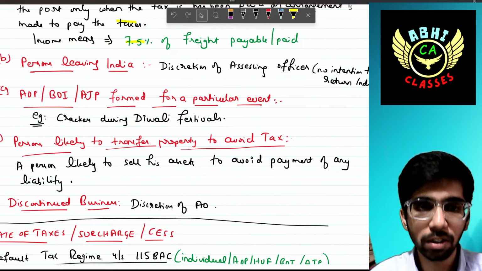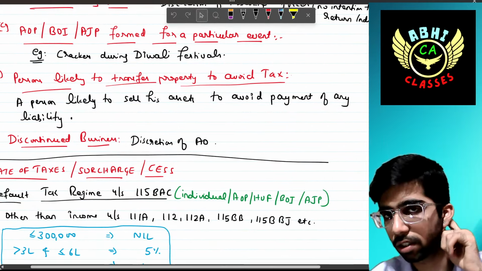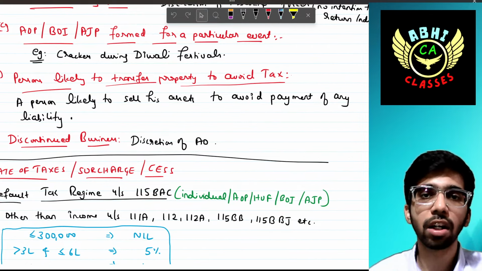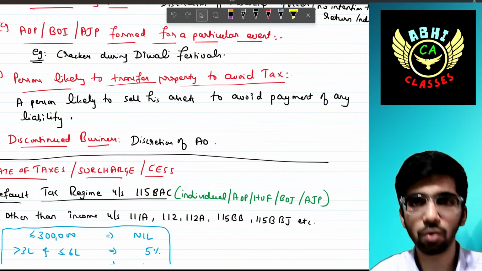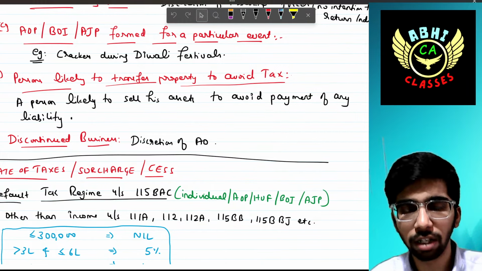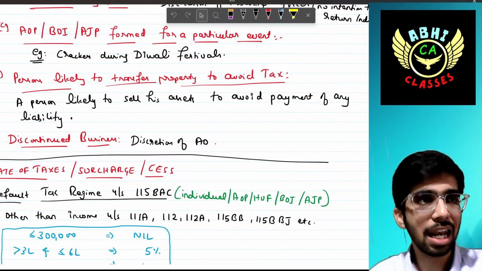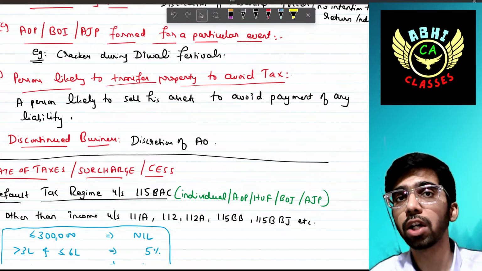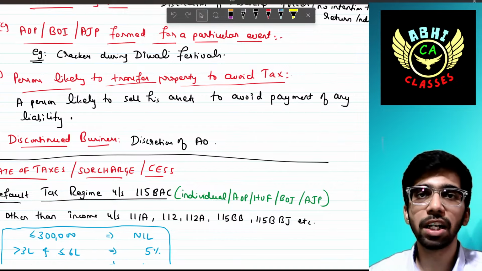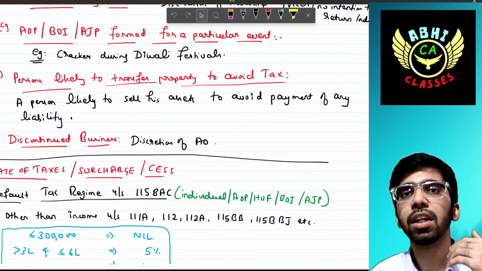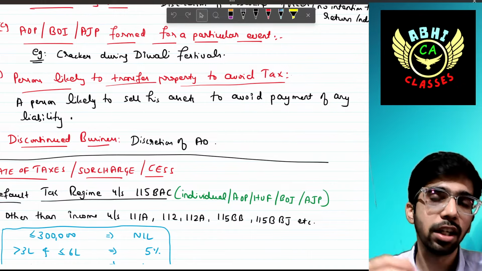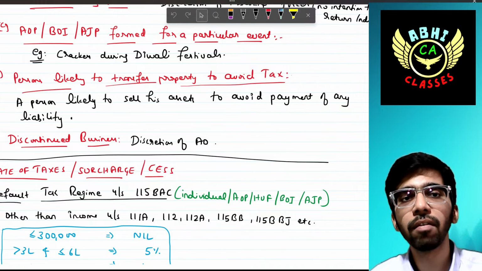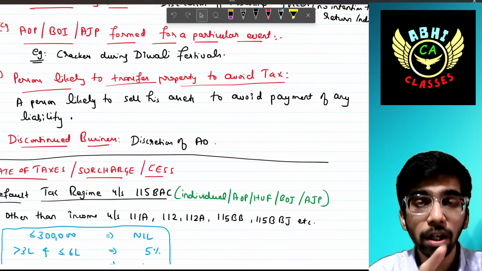Right, simple. Next, a person likely to transfer property to avoid the taxes. If in the opinion of the assessing officer a person is likely to sell his assets to avoid the payment of any liability, for example, if he has sold some land, urban land or any other house property, and he is not ready to pay the income tax liability on that capital gain, then the officer can order that person to pay the taxes on that gain in the same period.